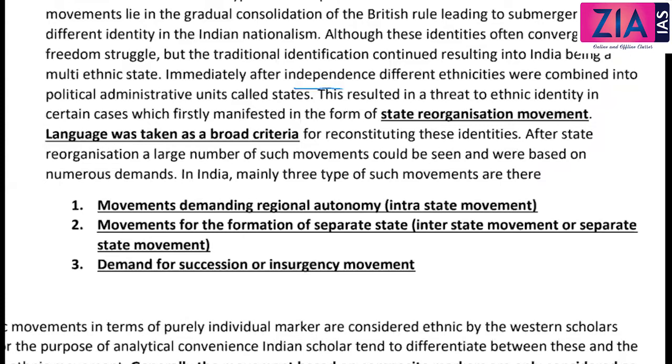Immediately after independence, different ethnicities were combined into political administrative units called states. This resulted in a threat to ethnic identity in certain cases, which firstly manifested in the form of state reorganization movement.